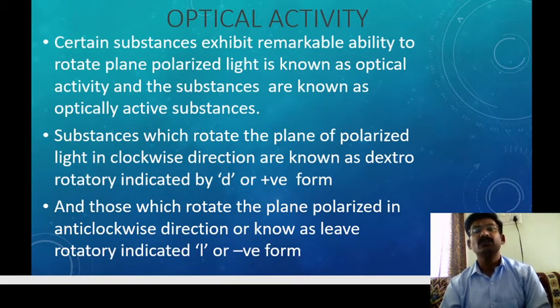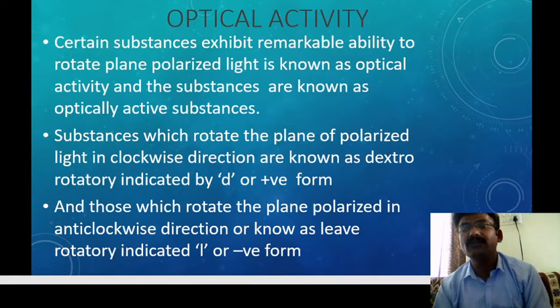Once again, what is optical activity? A substance's remarkable ability to rotate plane polarized light is known as optical activity, and that substance is called an optically active substance.